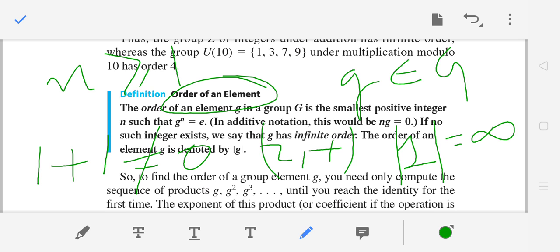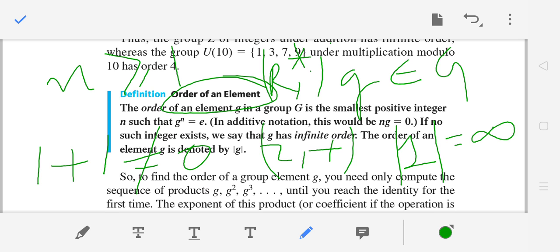Any other group in which you can find the order, you can find. So if you have the group of non-zero reals under multiplication, then what happens? You take minus 1, then you can multiply because the operation is multiplication. So minus 1 multiplied again with minus 1 gives 1.